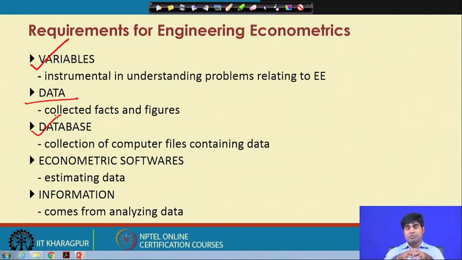You will find plenty of databases where organizations keep data in storage because of their business requirements, and a researcher or investigator's job is to take this data from the database as per the engineering econometrics requirement, and then go for empirical testing.